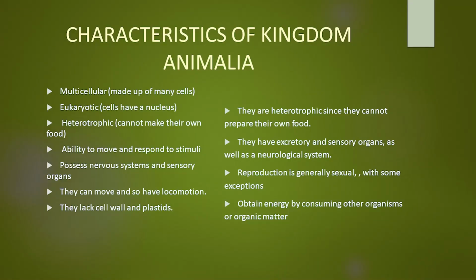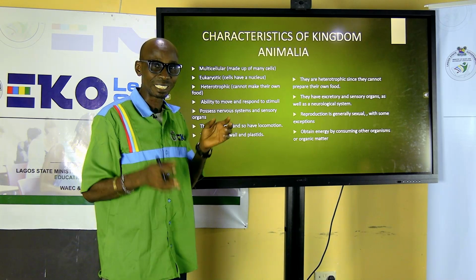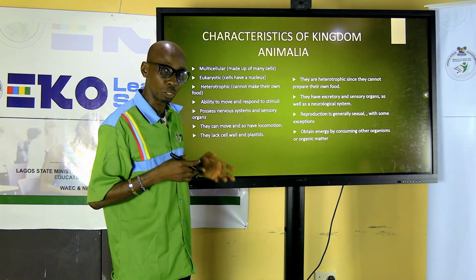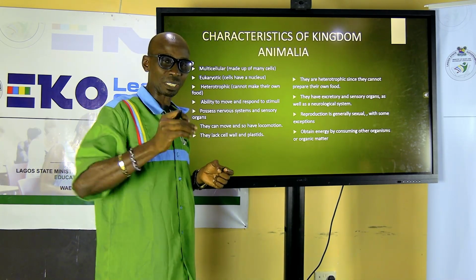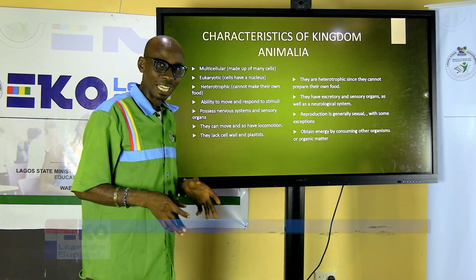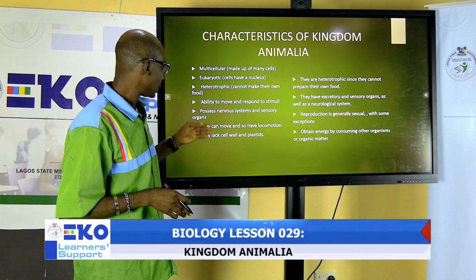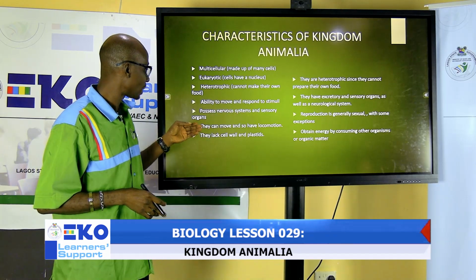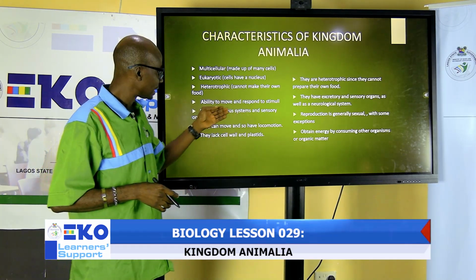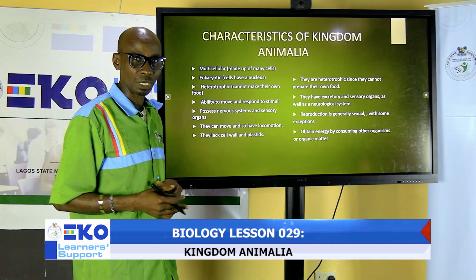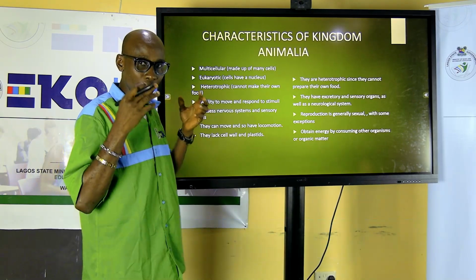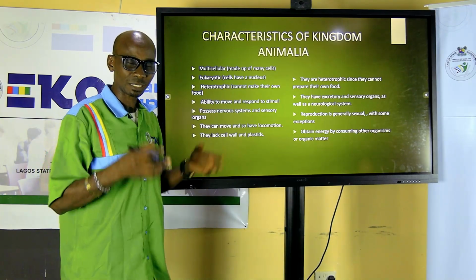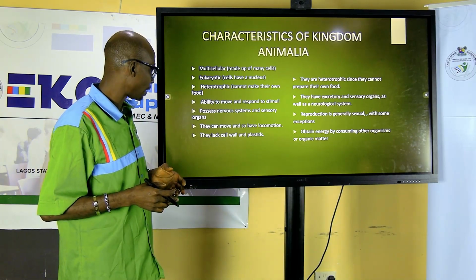Then our ability to move and respond to stimulus. Animals are different from plants because we can move and we can respond to any change in our environment. Plants do not move, but they respond to specific stimulus in their isolatory form. The next one, they possess a nervous system and sensory organs. These systems make us adjust to the environment. The nervous system, our brain, allows us to sense what changes happen in our environment.